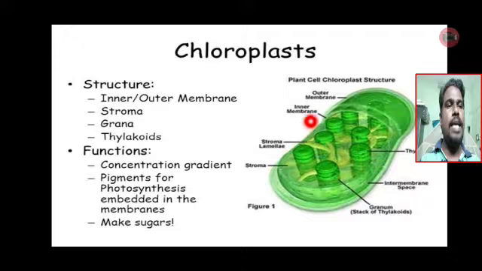The chloroplast has outer membrane, inner membrane, and it has stroma lamellae, stroma, inner membrane space, and granum, etc. The function of this chloroplast is concentration gradient, pigments for photosynthesis embedded in the membranes and make starch or sugars. In other words, these are the food materials.